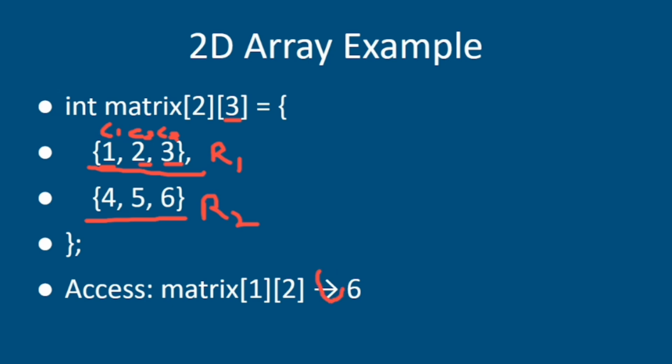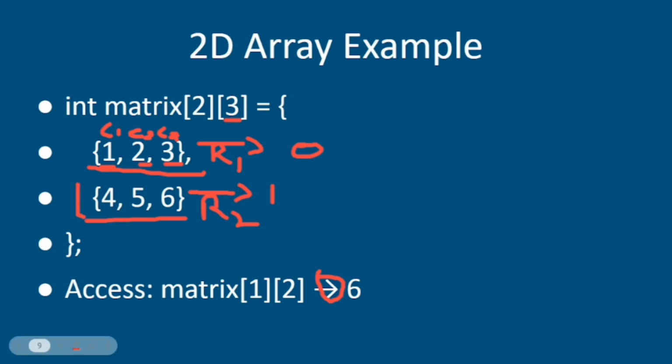How is it showing that the output is 6? The arrow is showing that it will retrieve the output of 6. We know that the matrix starts from the 0 index, so this row will be placed at index 0, and this row will be placed at index 1. In this matrix, it is accessing the row that is placed at index 1.